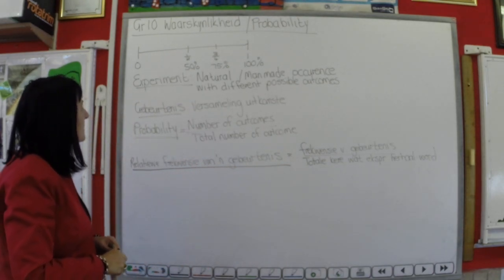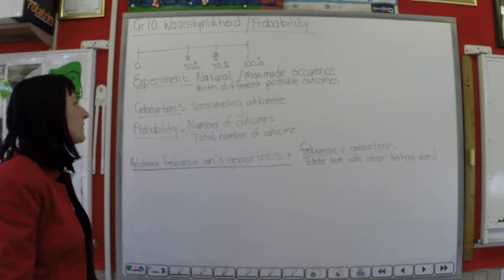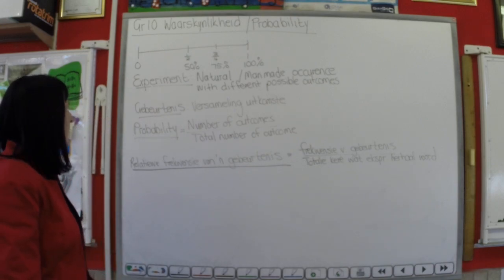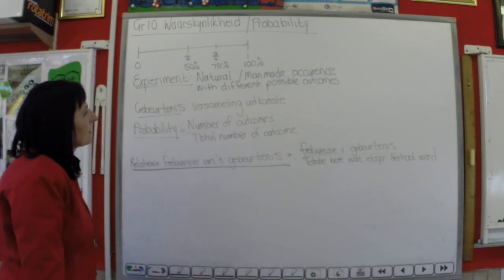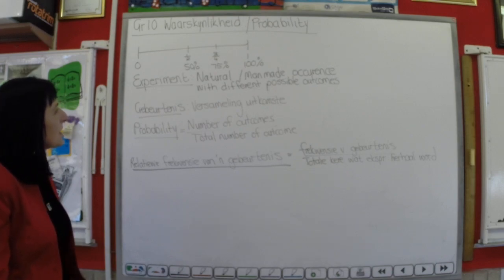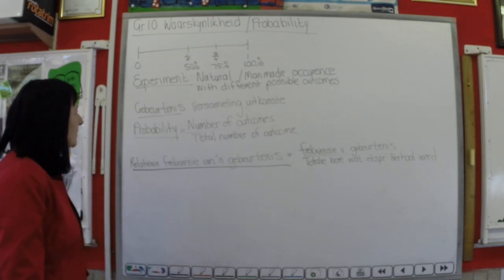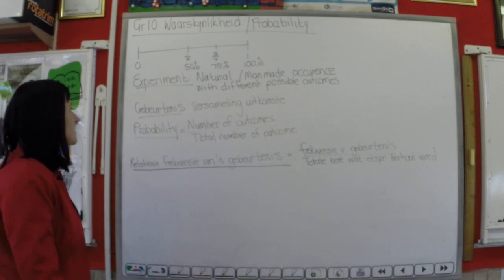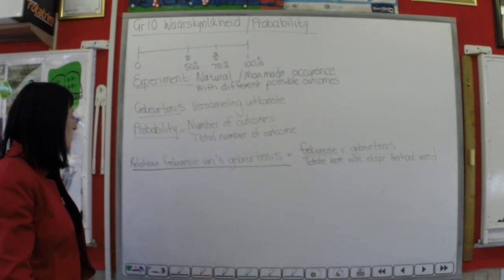An experiment is a natural or man-made occurrence with different possible outcomes. 'n Experiment is 'n natuurlike of mensgemaakte gebeurtenis waar daar verskillende tipe van uitkomste kan wees. Goed, wat is 'n gebeurtenis? That's a set of outcomes. Dit is 'n versameling uitkomste.